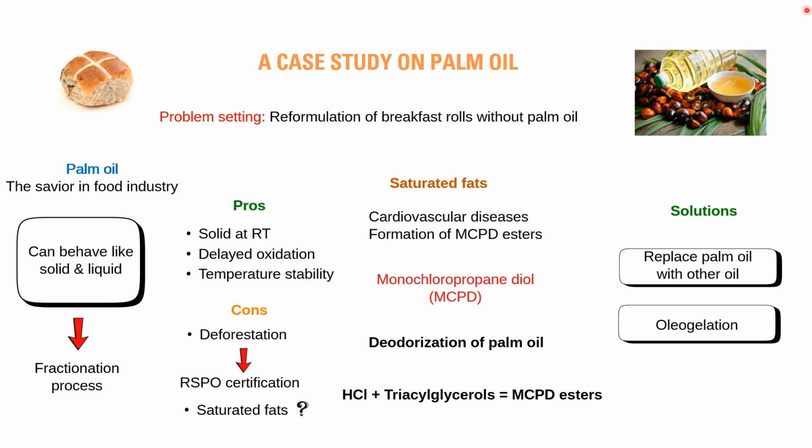Second, which is more appealing as a food scientist, is a method to structure liquid oil into liquid gel so that it can mimic the behavior of solid fat, and this process is called oleogelation.